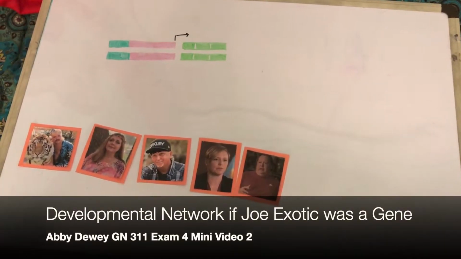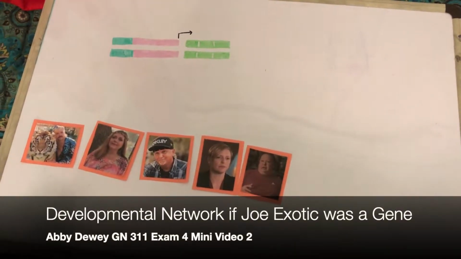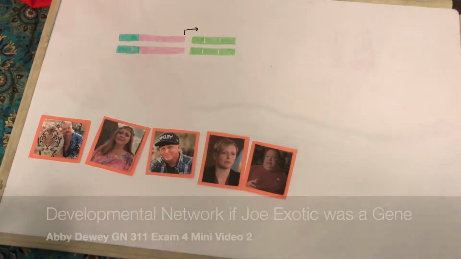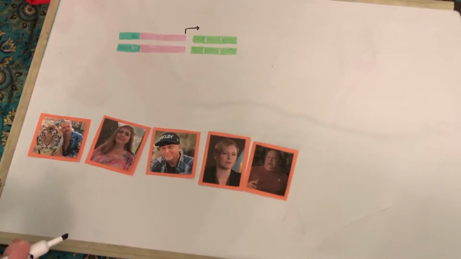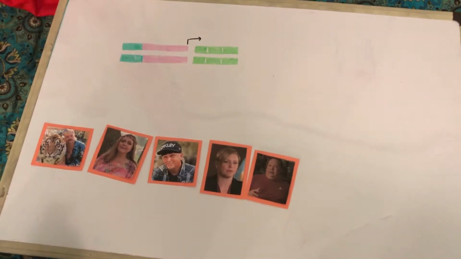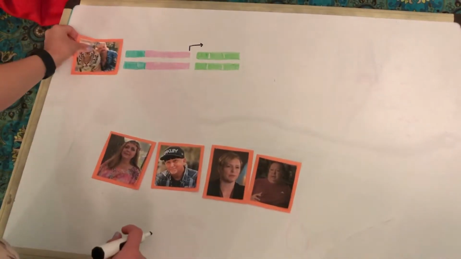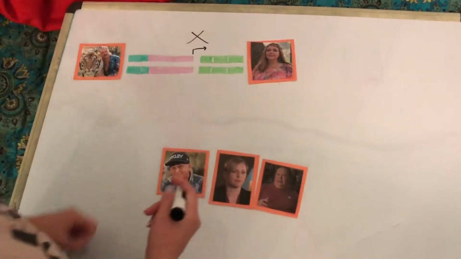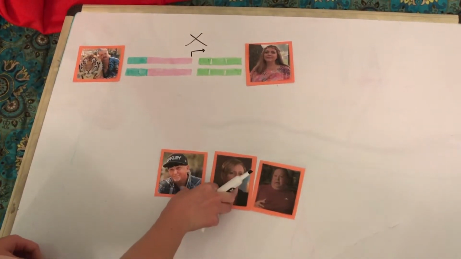Today, I'm going to be discussing and portraying a developmental network based on the characters from the Netflix series Tiger King. A developmental network is essentially a pathway of gene inhibitions and activations that lead to an end result in development. So we'll start with the Joe Exotic gene product that inhibits the transcription of the Carol Baskin gene because he wants to expose her crimes and have her sent to jail.